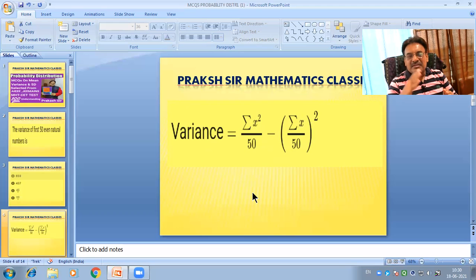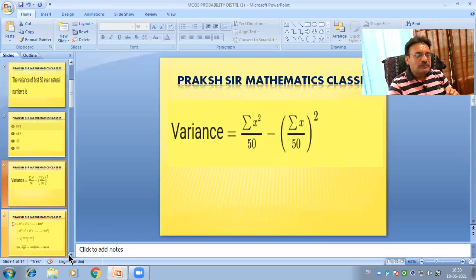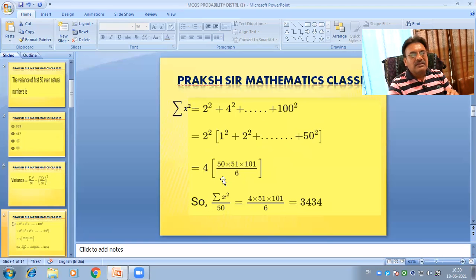Here sigma x square is equal to the sum of squares of the first 50 even natural numbers. The first 50 even natural numbers are in between 1 and 100.